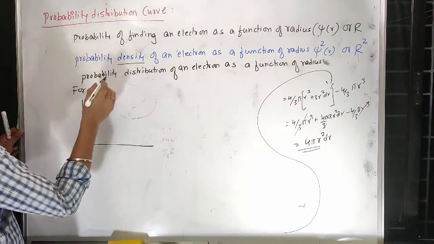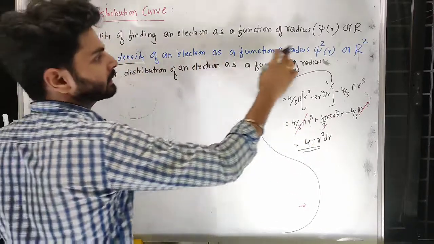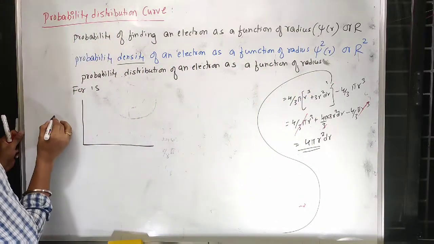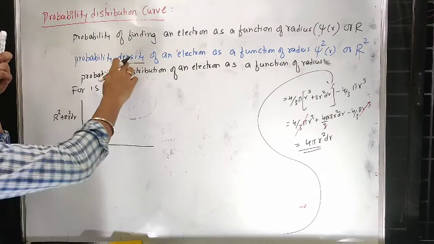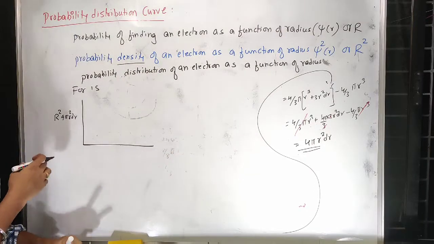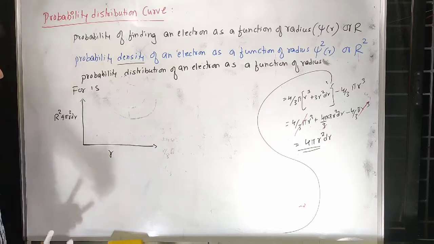Probability distribution is actually probability density into this volume. So probability density is r square into 4 pi r square dr. So density into volume will give us mass distribution. So we want mass distribution as a function of radius.